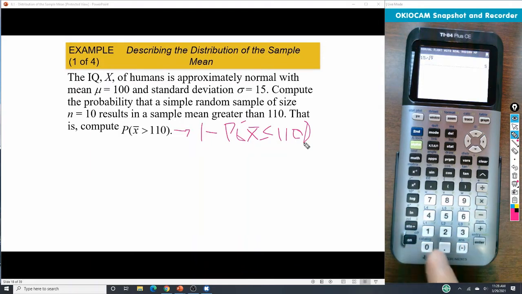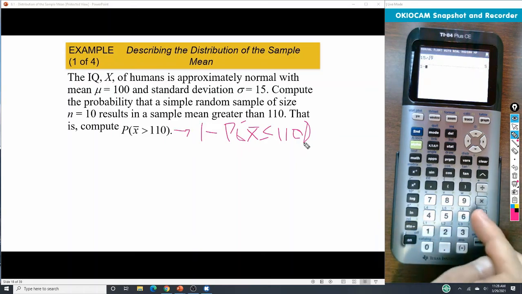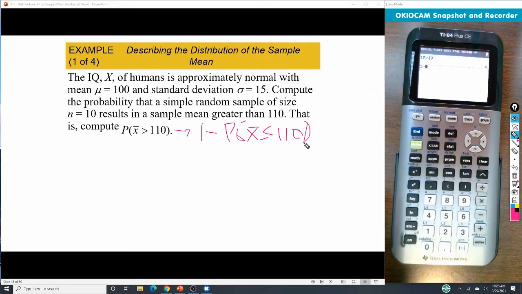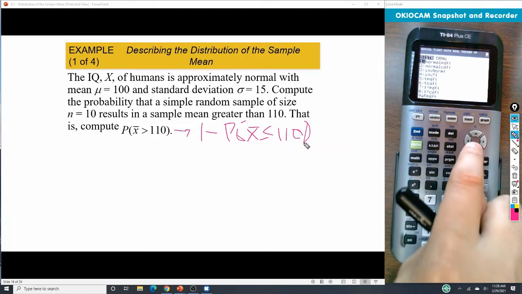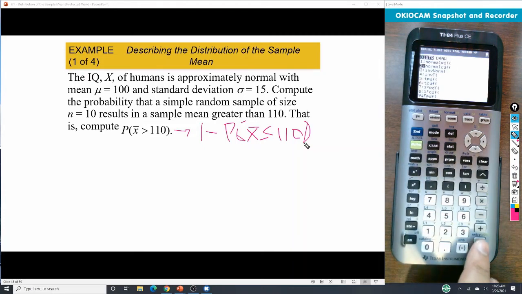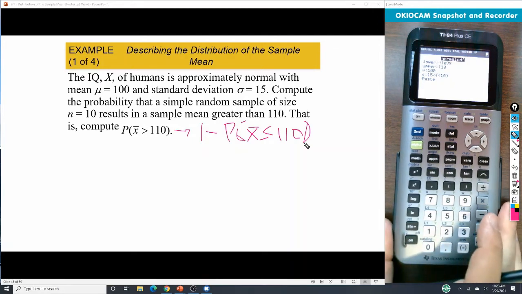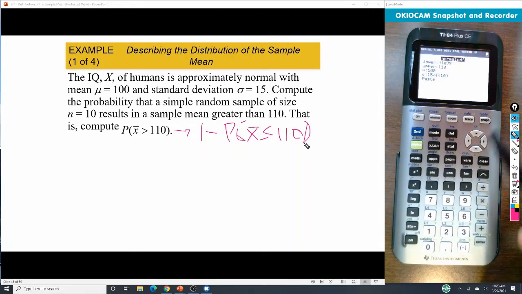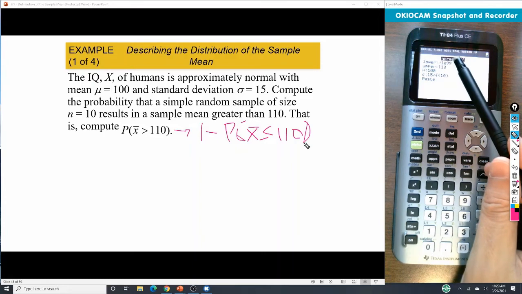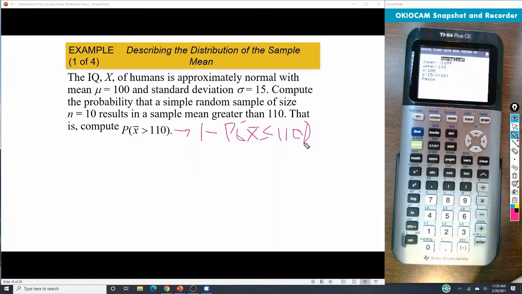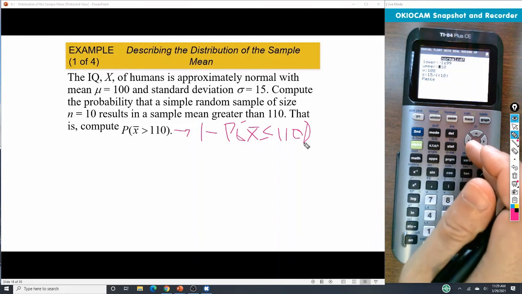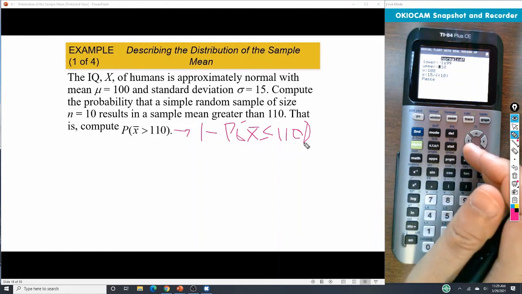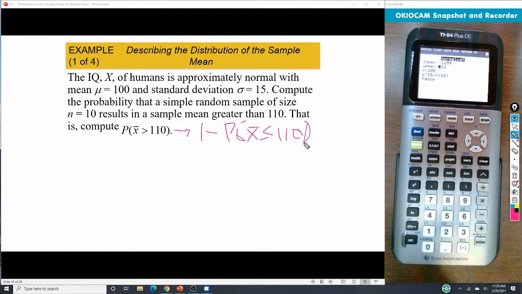All right, and so when we do this, we need to do 1 minus, so we need to do second vars, and we're going to do number 2 there, normal CDF. Now, because it's completely less than, we're going to leave the lower as negative 1e to the 99. I've already done this problem, I was practicing earlier, and so here we can see that our upper is 110, because that is our number.